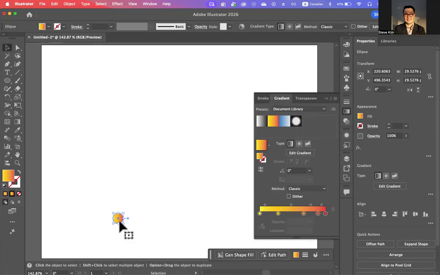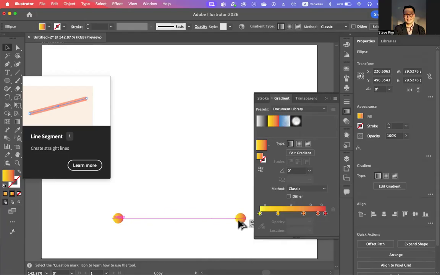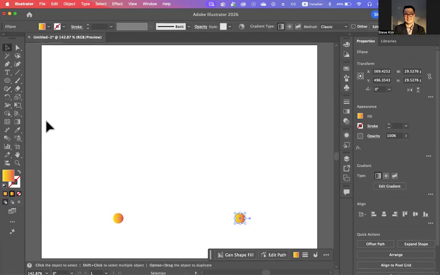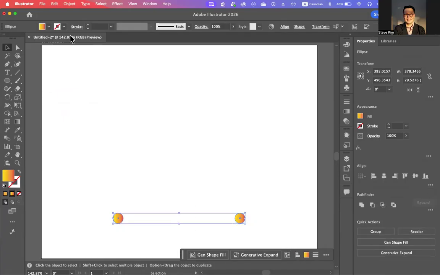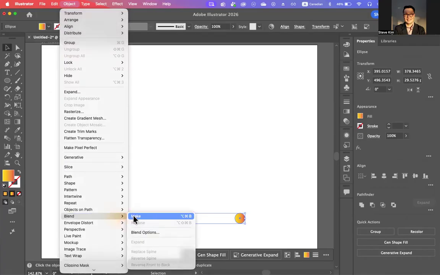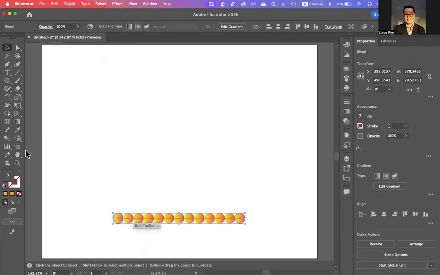And after that, I will copy by holding the Option key on Mac, Alt key on Windows. And after that, select those two objects, go to Object, and Blend. I will apply the blend. Now it shows like this.